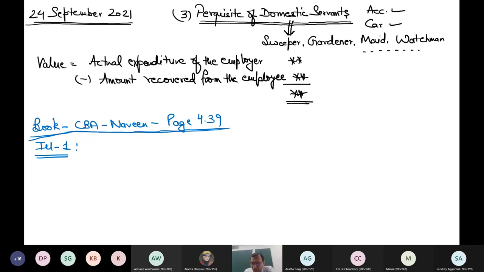X has been provided a watchman at his house by the employer. I am writing the letter R only, where R means employer. From which date? From 16th August 2020.